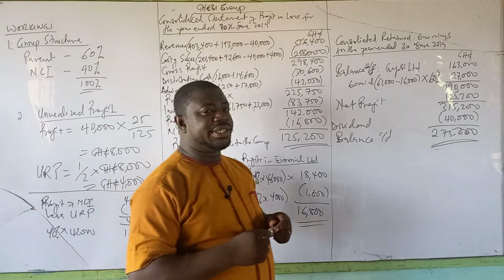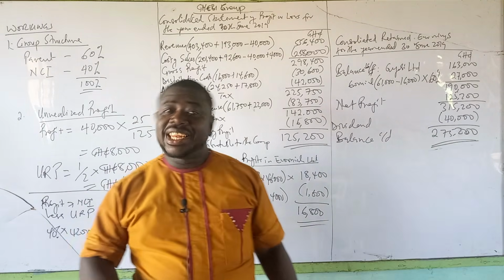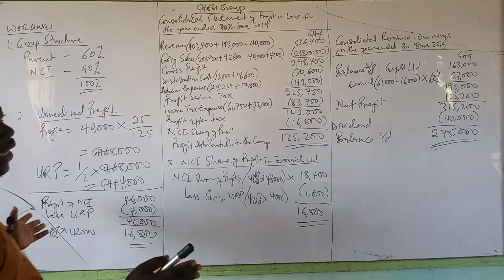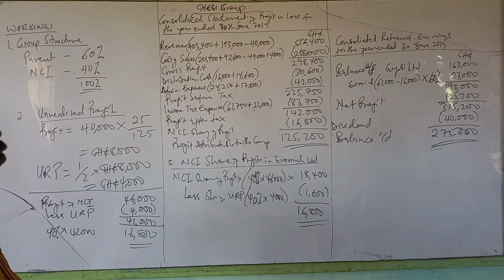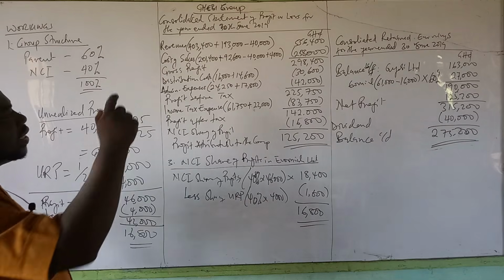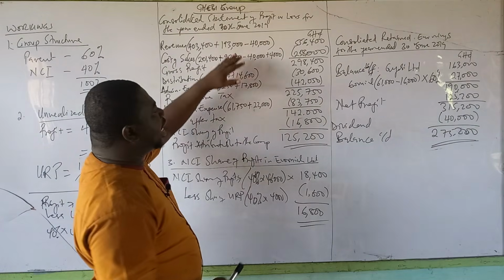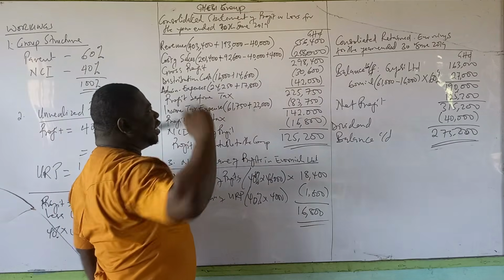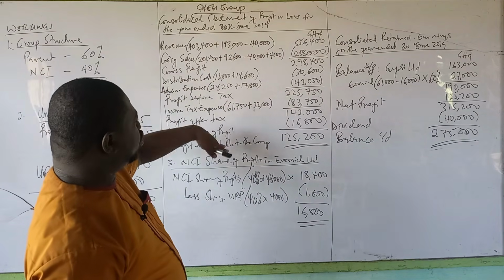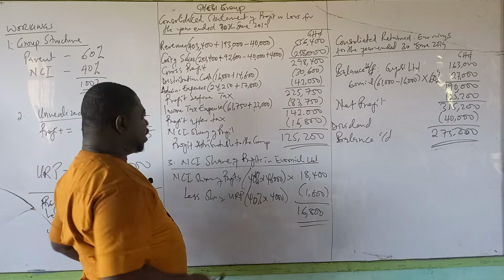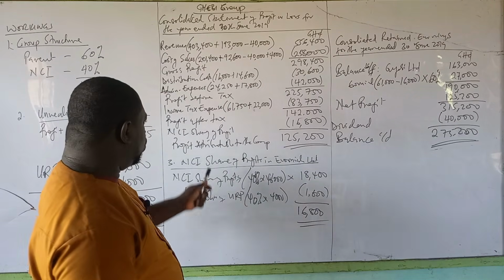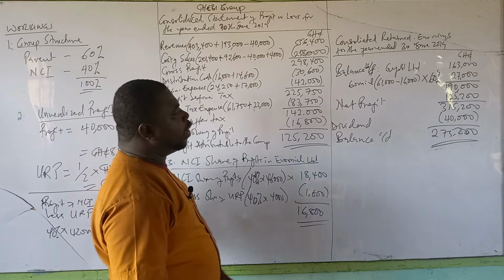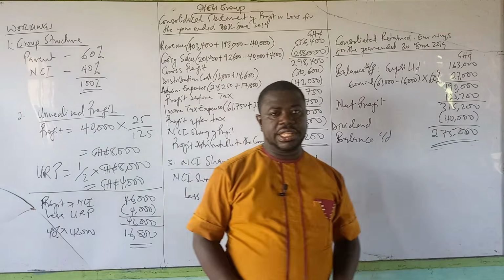And so, ladies and gentlemen, this is how we go by the question. Now, the question looked very simple and small, but look at the magnitude of work that we have done. You need to understand the basic principles, which for here, there were not many tricks. The only thing you needed to understand was treated in the previous video. So there is no much trick in getting your profit. The only thing that was added in this video was how to estimate the NCI share of the profit and also how to prepare the consolidated retained earnings.